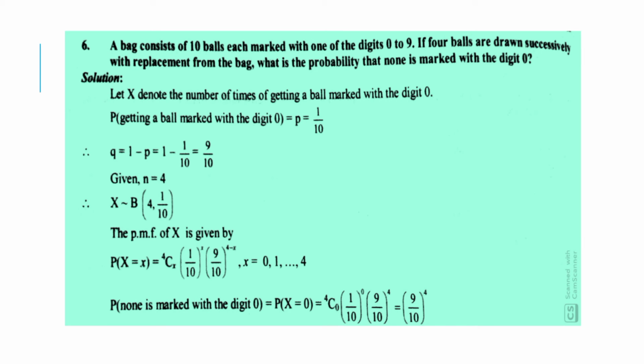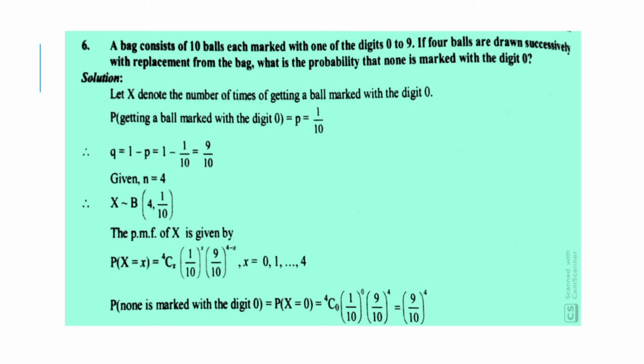Sixth problem. A bag consists of 10 balls each marked with one of the digits 0 to 9. If 4 balls are drawn successively with replacement from the bag, what is the probability that none is marked with the digit 0?